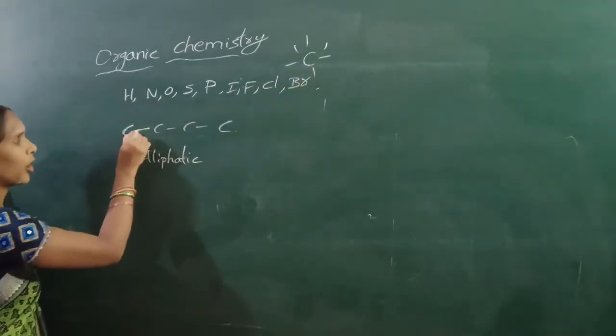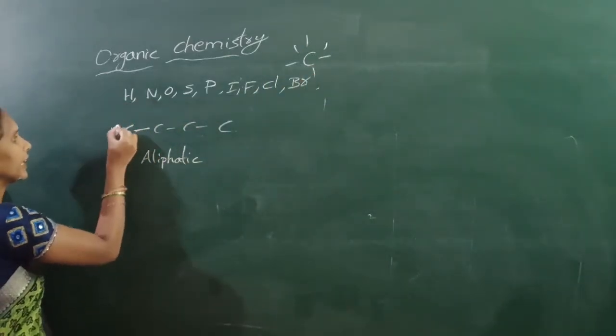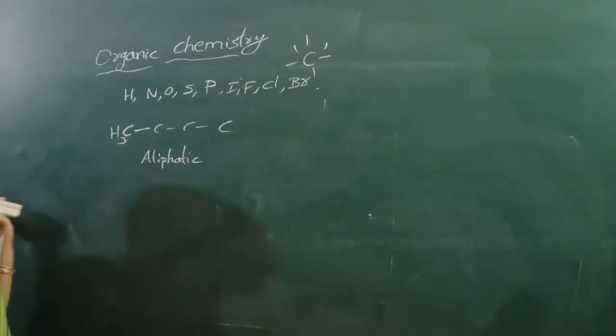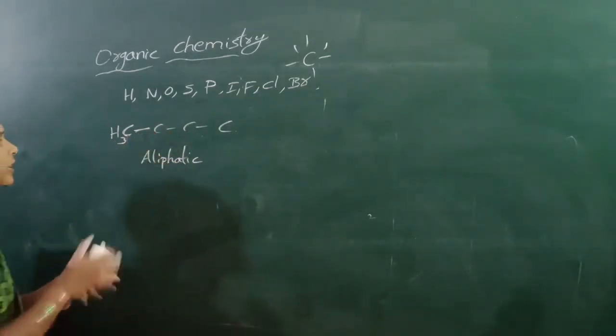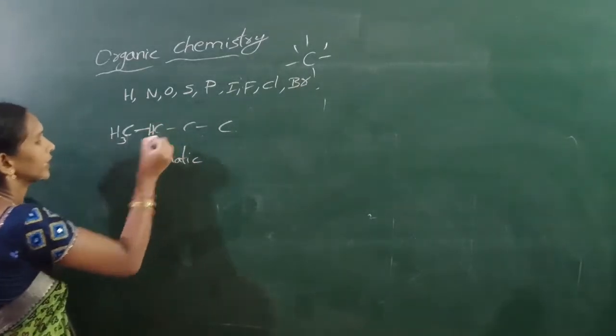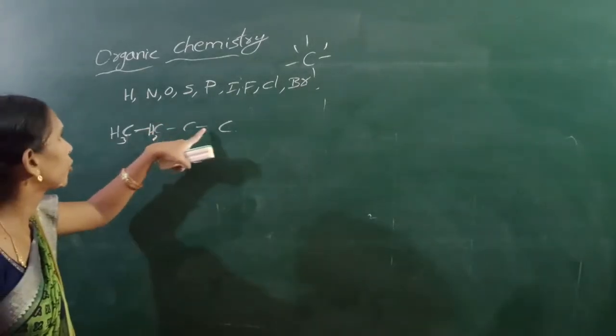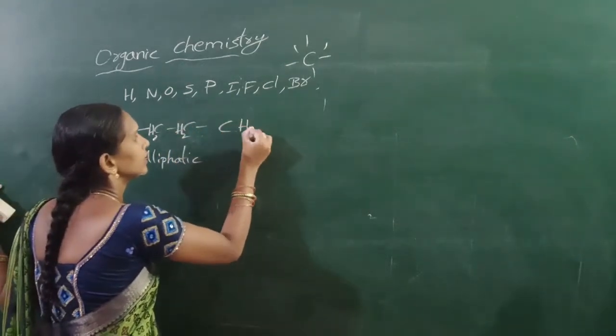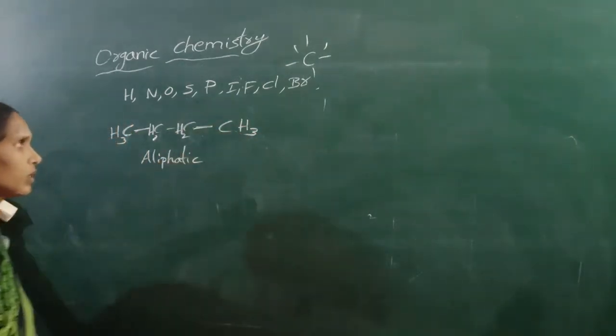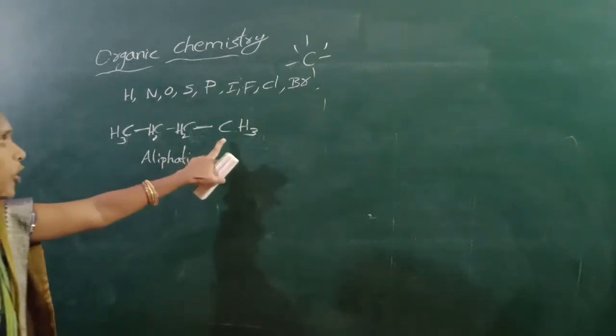Here carbon is attached with 4 bonds. Here one bond is present, the remaining 3 are hydrogens. Here 2 bonds are present on this carbon, the remaining 2 are hydrogens. Each carbon contains 4 bonds.